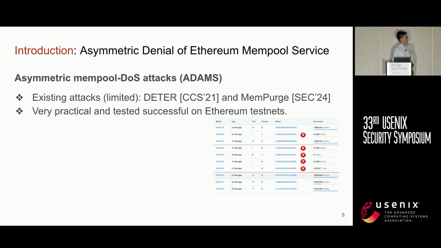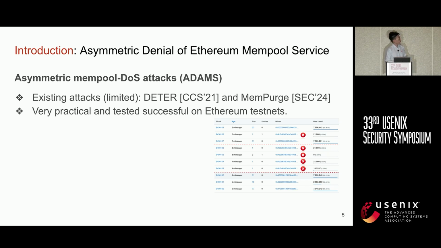From the attacker's perspective, a better way to deny a memory pool service is at asymmetrically low cost. We call it ADoS attack. Specifically, ADoS attack means the adversary transaction fee paid by the attacker is significantly lower than the victim transactions.